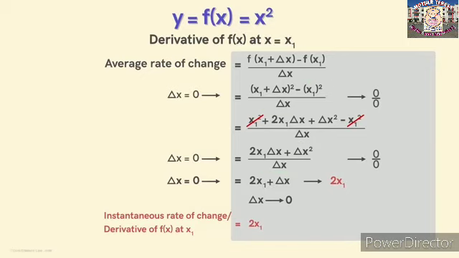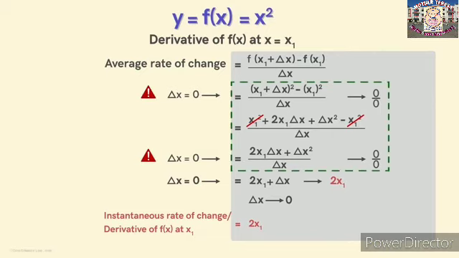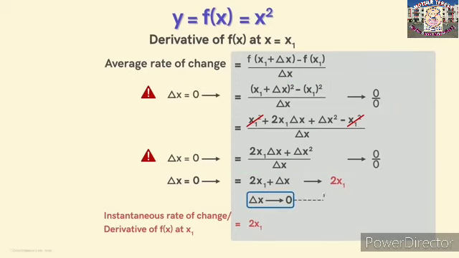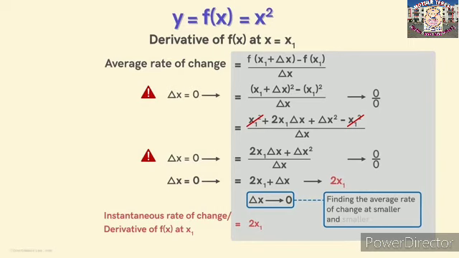Actually, substituting delta x equal to 0 at any step here is not correct. Notice that in these steps, we are dividing by delta x. And we know we can't divide by 0. What delta x tends to 0 means is that we are considering smaller and smaller values of delta x. The values of delta x are close to 0, but never 0.